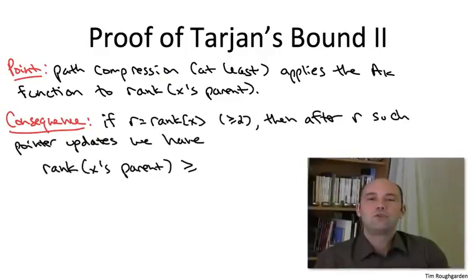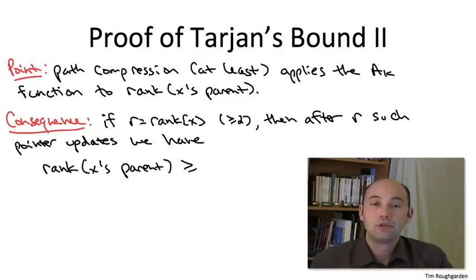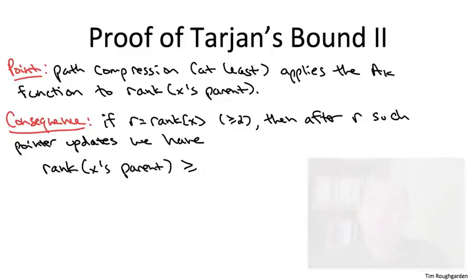So in particular, let's use R to denote the rank of this bad object X. And again, by virtue of it being bad, R has to be at least 2. Imagine we do a sequence of R visits to this object X while it's bad. Each of those visits will result in it acquiring a new parent, and that new parent's rank is much bigger than the rank of the previous parent. It's at least A sub K applied to the rank of the previous parent.